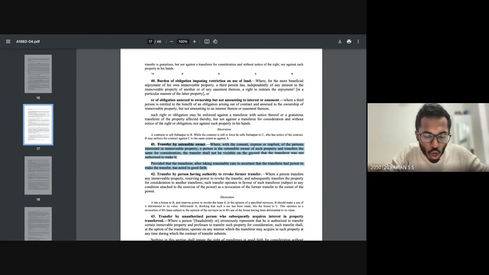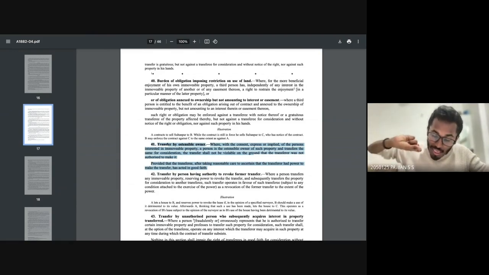Transfer by ostensible owner: where, with the consent, express or implied, of the persons interested in immovable property, a person is the ostensible owner of such property and transfers the same for consideration, the transfer shall not be voidable on the ground that the transferor was not authorized to make it, provided that the transferee, after taking reasonable care to ascertain that the transferor had power to make the transfer, has acted in good faith. I'll repeat once again for your understanding.